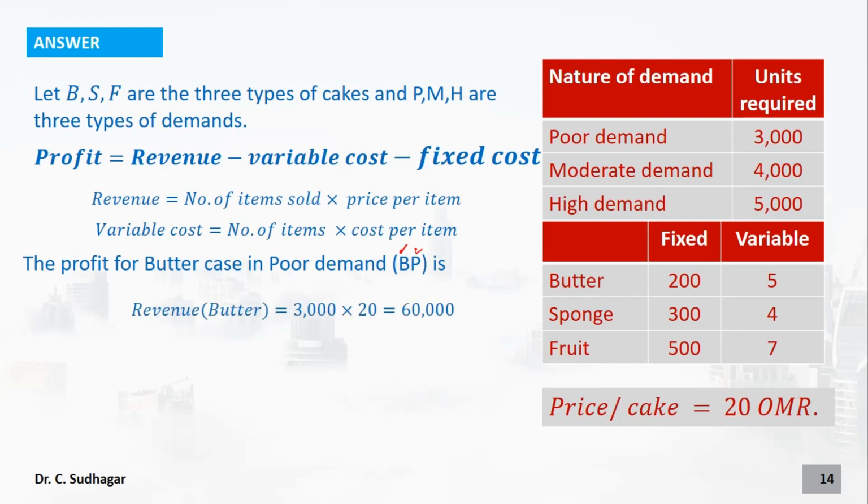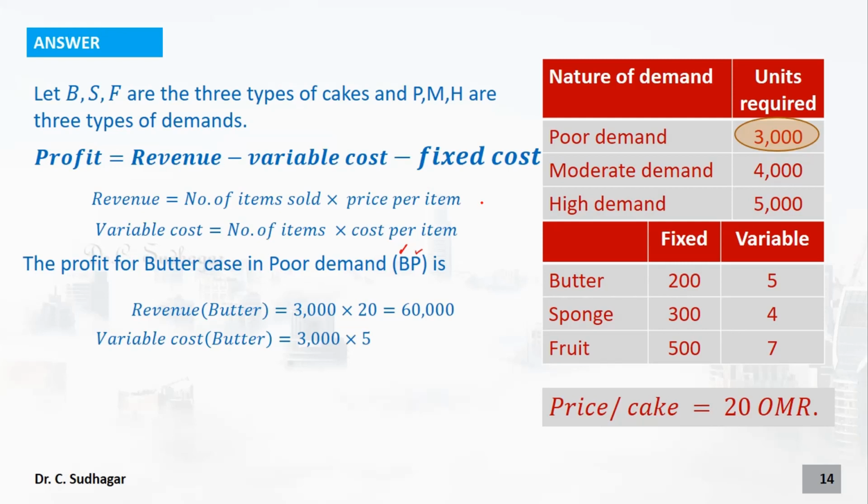Revenue of the butter cake: under the poor market conditions we are expecting to sell 3000 units. Each cake we are going to sell for 20 reals. So 3000 into 20 equals 60,000 reals.